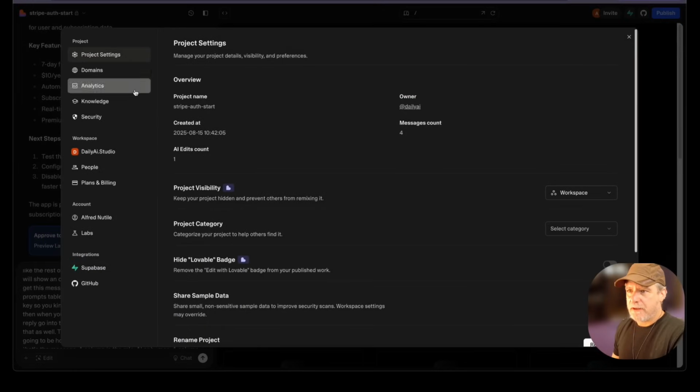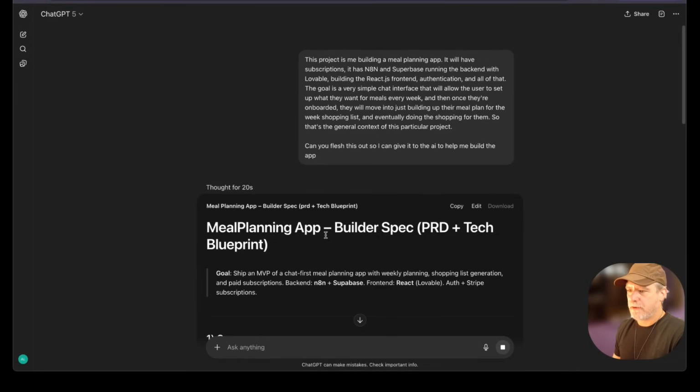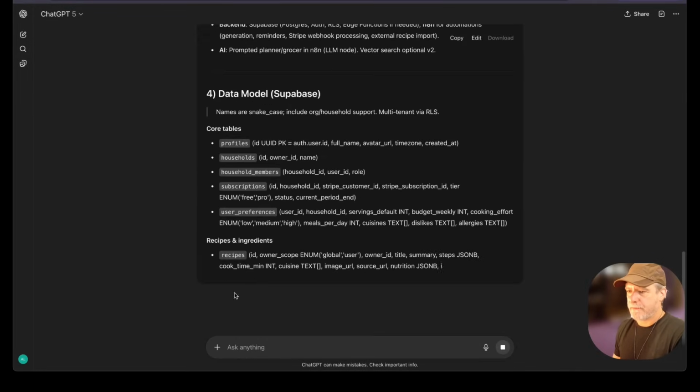So I'm going to go to settings. And this is the settings for this project where I can start to do some things. Now, one of them will be GitHub. We'll talk about that in a moment. But one of them is knowledge. And I want to put in the knowledge about this project here. And I specifically want to drive it in a certain way. So I want to give it just the general business logic, but also the next thing.